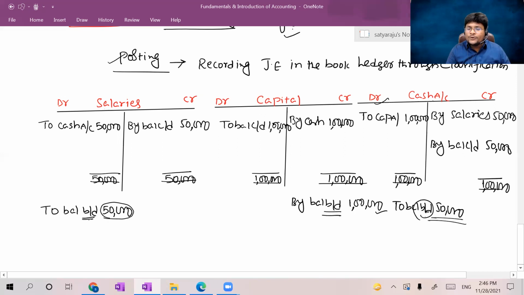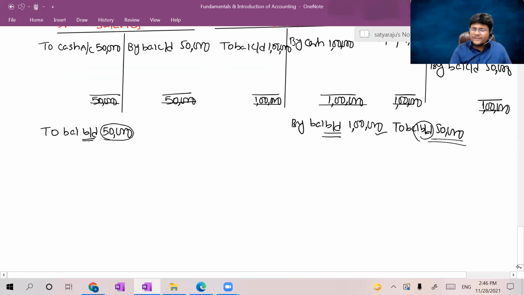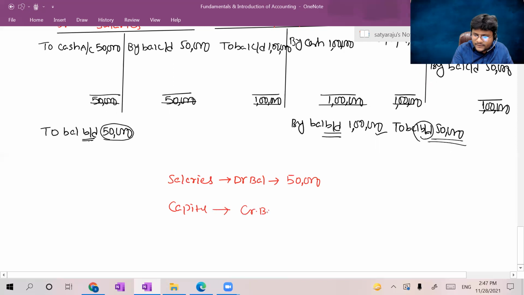Now I will tell you the beauty of the dual aspect concept. All of you, please concentrate. Here I'm explaining the beauty of the dual aspect concept. The remaining balances were: salaries having a debit balance of 50,000. Capital having a credit balance of, come on guys, 1 lakh, capital credit balance of 1 lakh, and cash having a debit balance of 50,000.